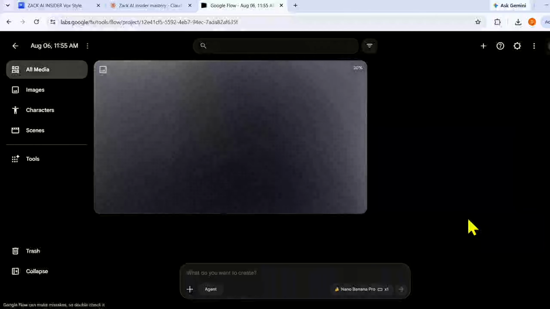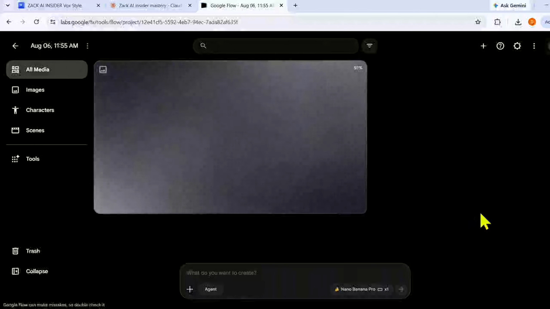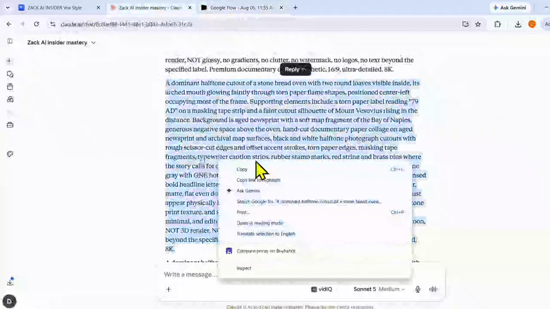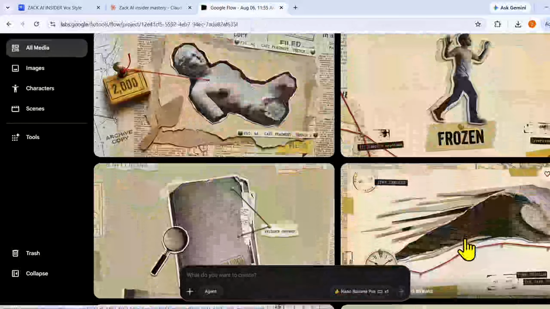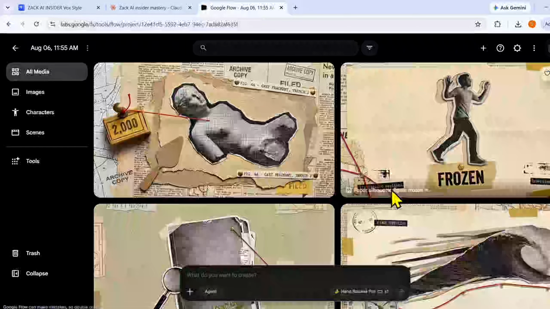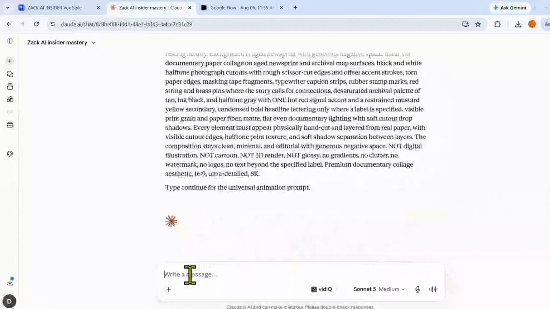After this, in just a few seconds, our image will get generated. Okay, now our image has got generated. So in the same way, generate images for every scene. Okay, now all our images have got generated, so now we will animate all images one by one. For this, go back to Claude and type continue.